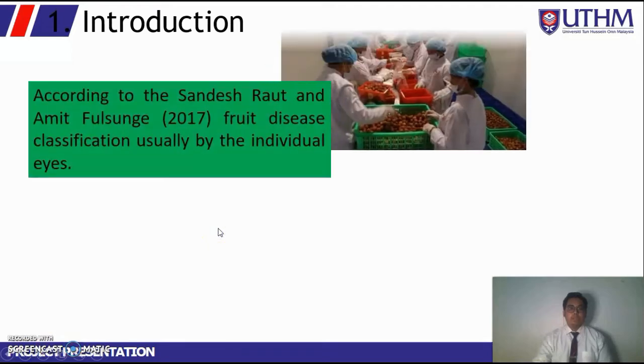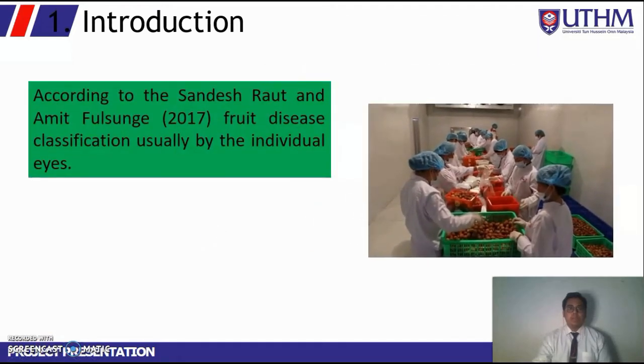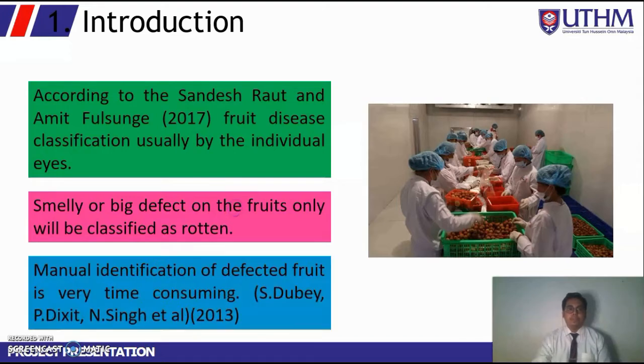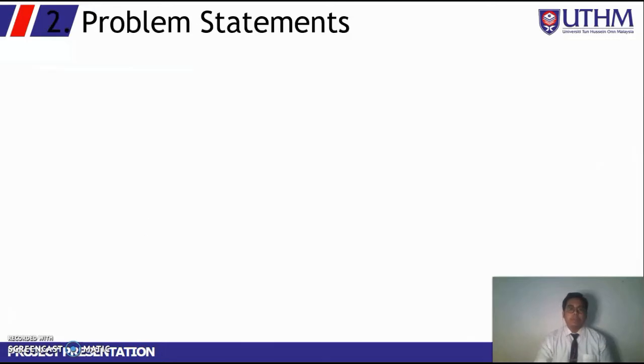For the introduction, according to Sandesh and Amit in their paper in 2017, fruit disease classification is usually done by the individual's eyes. To the human eye, a fruit can be categorized as defective or rotten when it is smelly or has a big defect on it. Manual identification of defective fruit is very time consuming, according to S2B, Pete Desi, Ensing, et al. in their paper in 2013. Next is the problem statement.